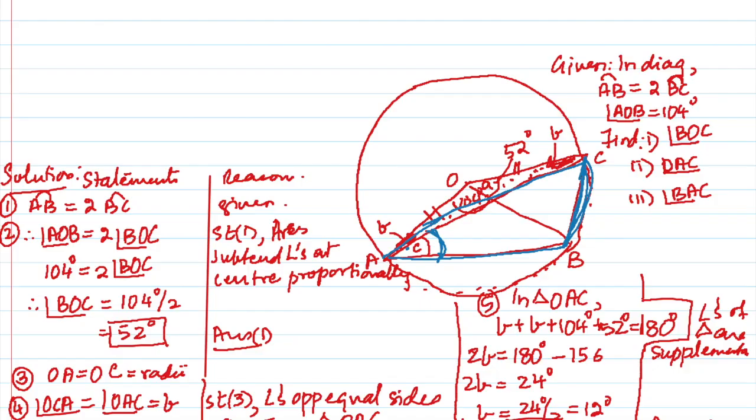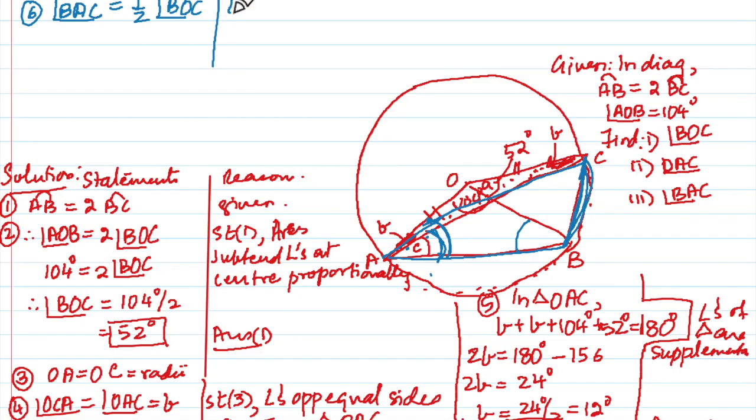Angle subtended at the center by the arc will be twice the angle at the circumference. Supposing you can't do that, then you take OA equal to OB. Then this angle and this angle will be equal. Once you get this angle, then you subtract this. But I just want to use the property which I told you, number 6. Angle BAC will be half angle BOC.